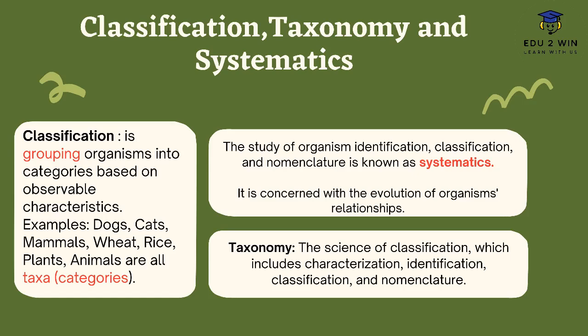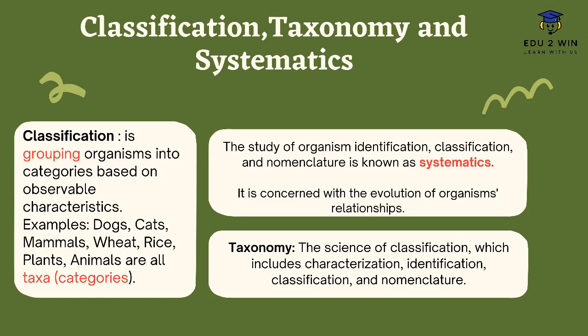The word taxonomy means the scientific study of classification. That means classification is a practical process, and taxonomy is its theoretical study. Taxonomy is the science of classification which includes characterization, identification, classification, and nomenclature. So taxonomy is more theory based, and classification is based on practical purposes.